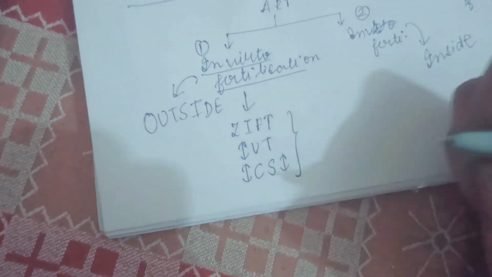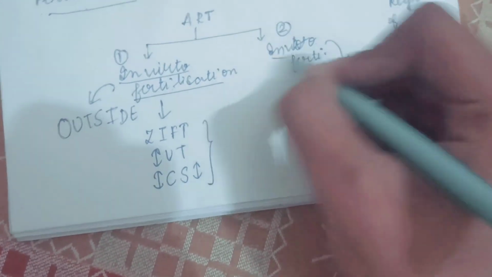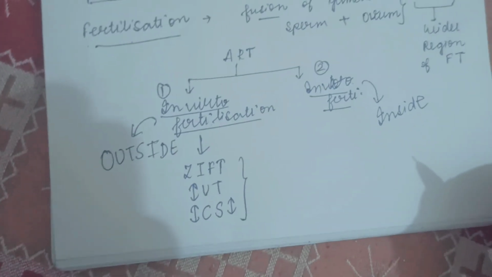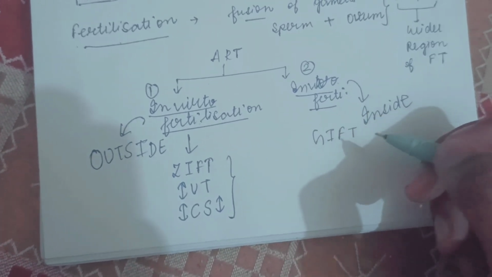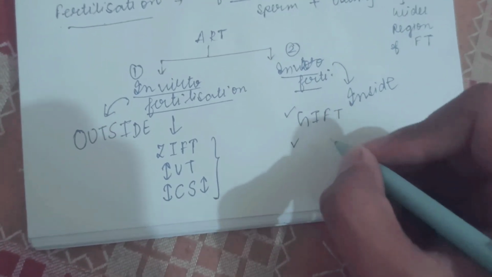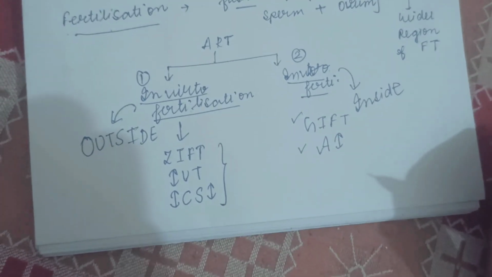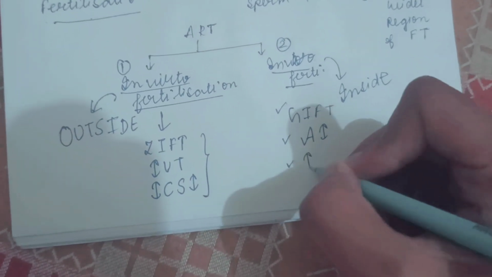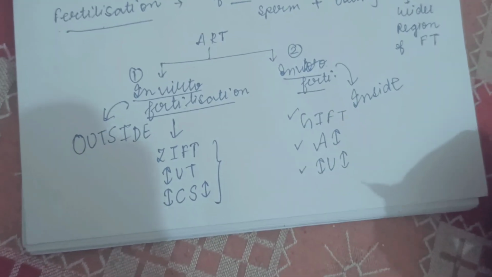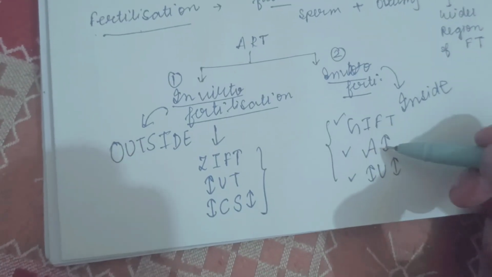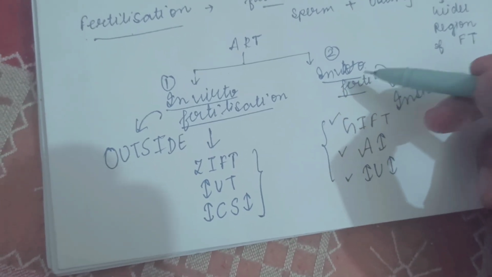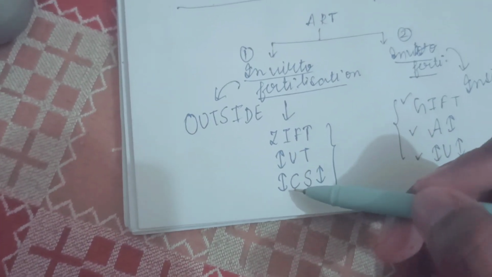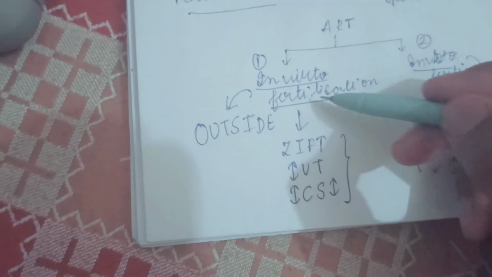In in vivo fertilization, we will discuss GIFT, gamete intrafallopian transfer, then artificial insemination, then intrauterine insemination. GIFT, AI and IUI come under in vivo fertilization. ZIFT, IUT and ICSI come under in vitro fertilization.